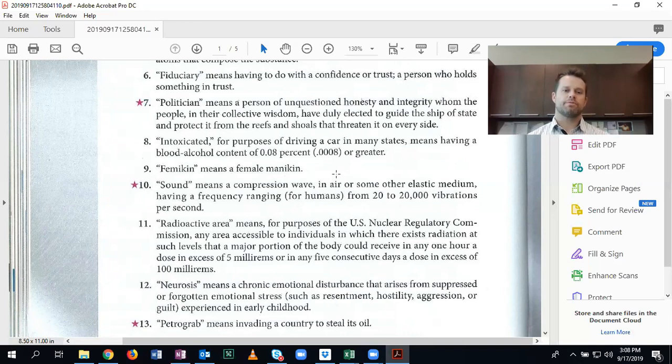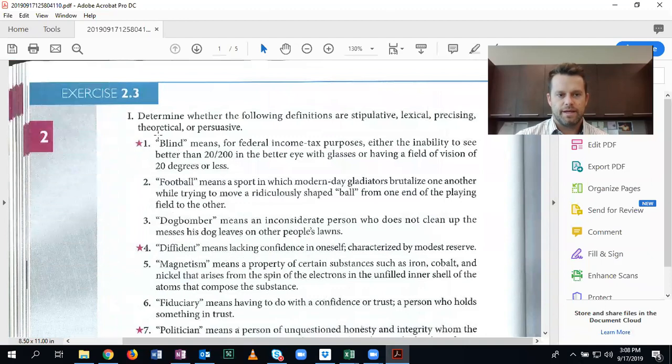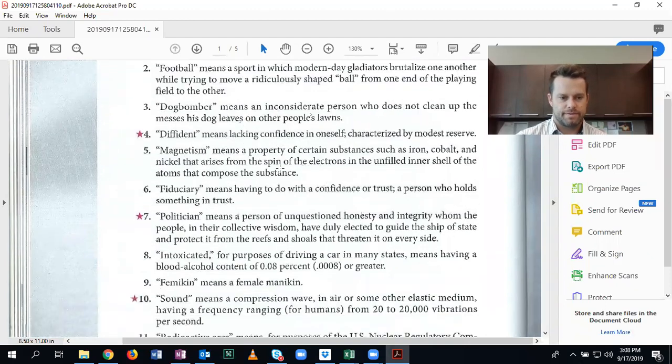Sound means a compression wave in air or some other elastic medium having a frequency ranging for humans from 20 to 20,000 vibrations per second. What do you think this is? This one's a lot like the magnetism one, right? And thus, it is the theoretical definition of what sound is.